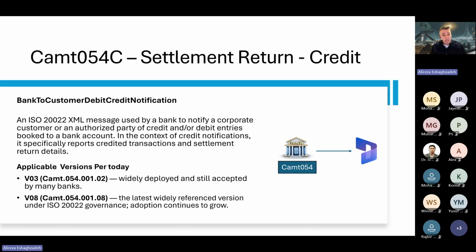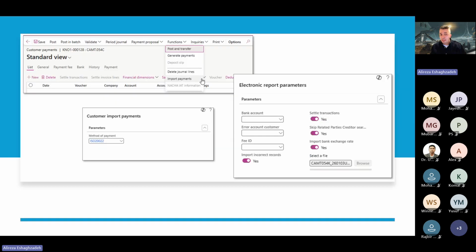And the next part is the same for the settlement return credit. In a case where you have a customer payment file, you need to import the file to the customer payment journal. In this case, we first need to create the payment journal, click on functions, and choose the method of payment, the same as the vendor method of payment. So they have almost the same interface. We just choose the import incorrect records, settle transactions.